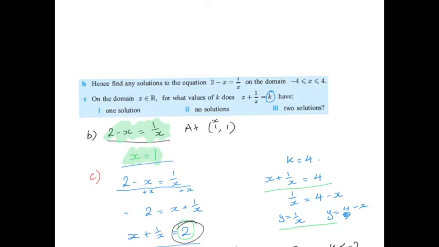So to finish off, for what values of k does that equation have one solution? That's when k equals plus or minus 2 because there was one intersection. When does it have no solutions? That's when k is between negative 2 and 2 because the line didn't intersect with the curve 1 on x. And when does it have two solutions? When k is bigger than 2 and when k is less than negative 2.